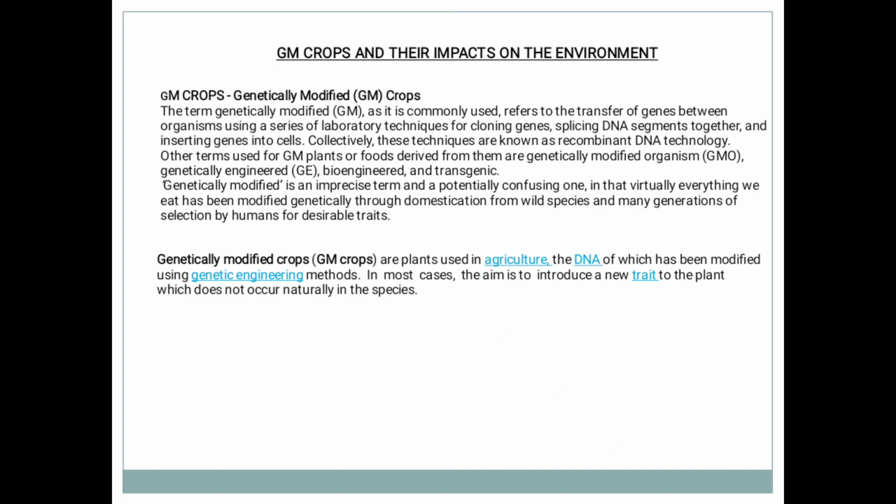So GM crops are genetically modified crops which have been generated from a DNA trimmed or DNA segmented option, to improve them and make them meet the demand that is needed. Inserting a gene into a cell collectively, these techniques are known as recombinant DNA technology.